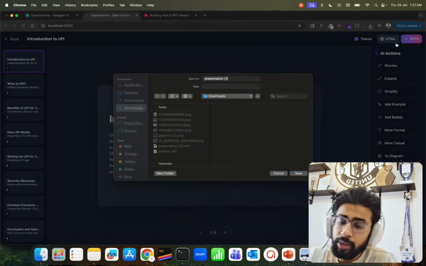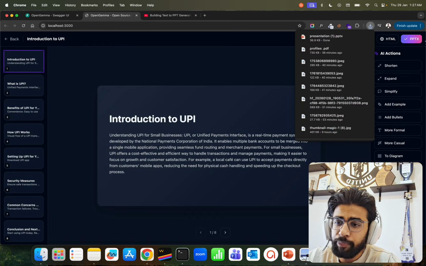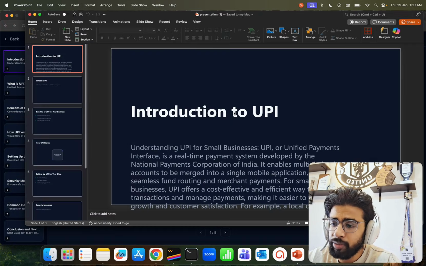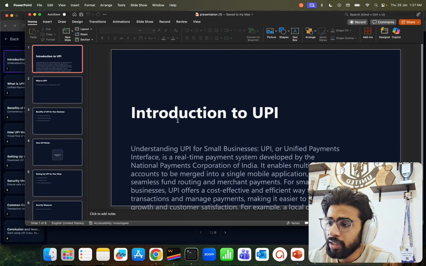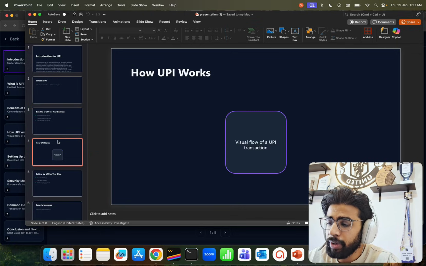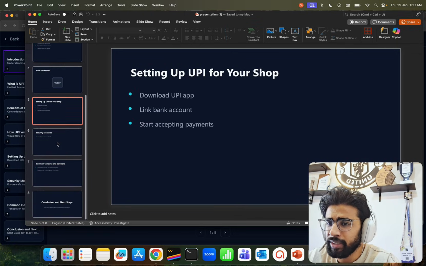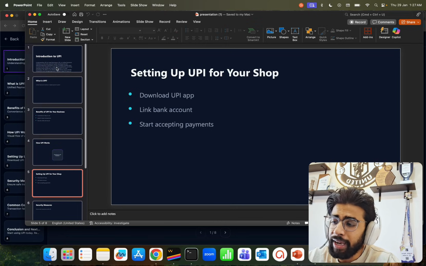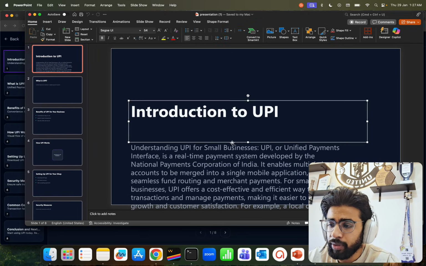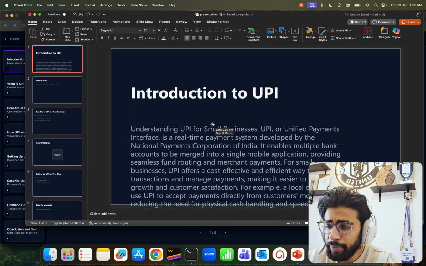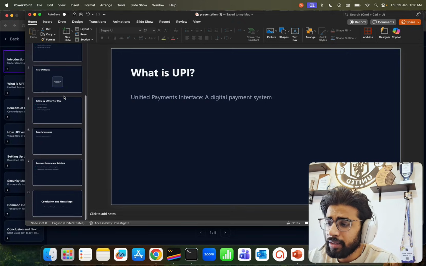You can also download the PPT. So let's say I download the PPT. You can see it's downloaded. If you open this, it will open in PowerPoint presentations. Of course, it depends a little. I didn't open this in PowerPoint, by the way, since I'm using a Mac. There are some settings that you have to do to make this better. But yeah, that's what it is.